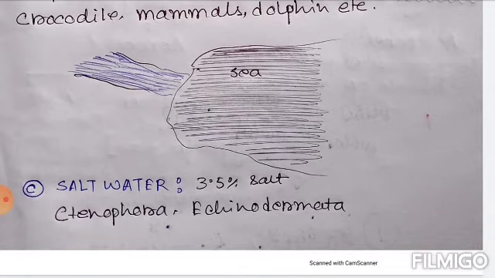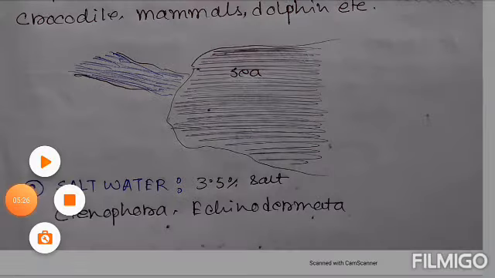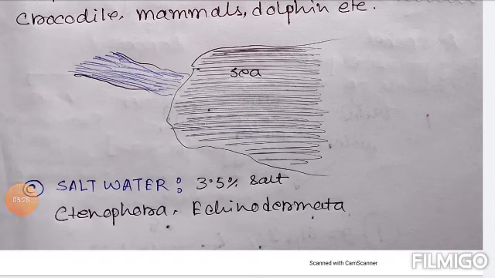The salinity is 3.5%. That means 1000 ml of water contains 35 grams of salts, mostly sodium chloride dissolved in it.